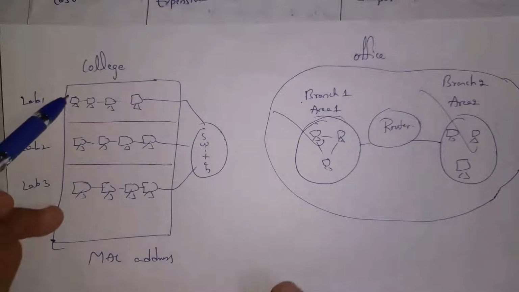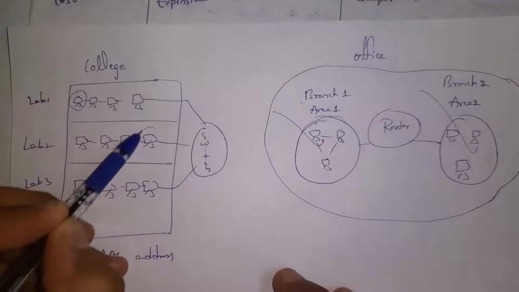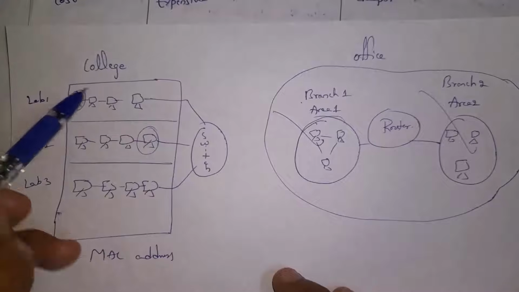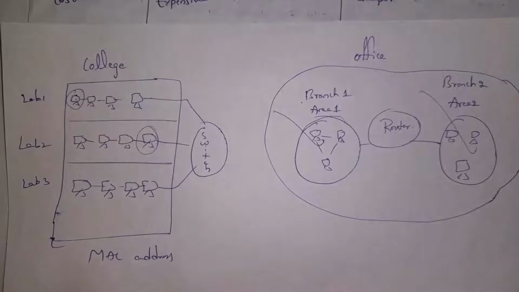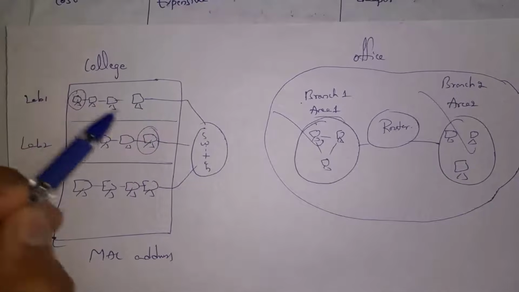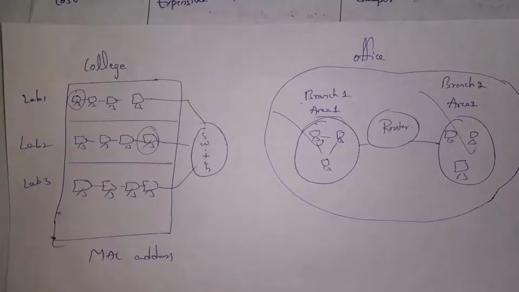For example, this computer wants to send data to this computer, and it will identify that computer based on the MAC address. I already said before, it is like an Aadhaar card number. A person has an Aadhaar card number to identify him, whereas devices have a MAC address to identify them. This MAC address is given by the company manufacturer, and each and every device has a unique MAC address. So this computer will send a message to that computer based on the MAC address.